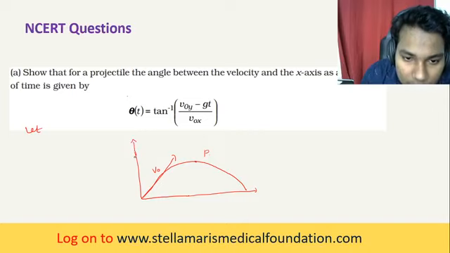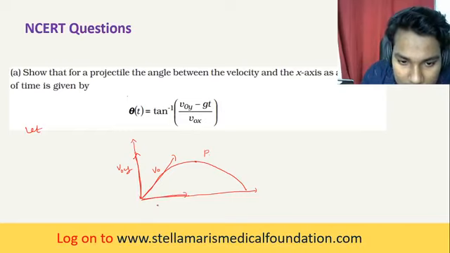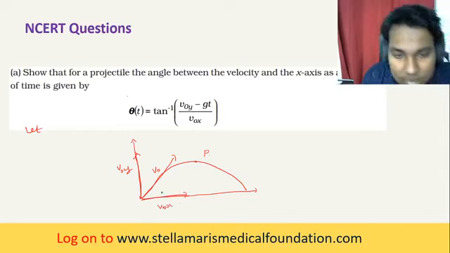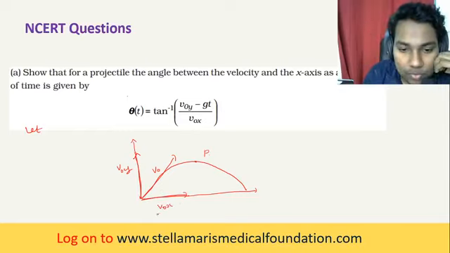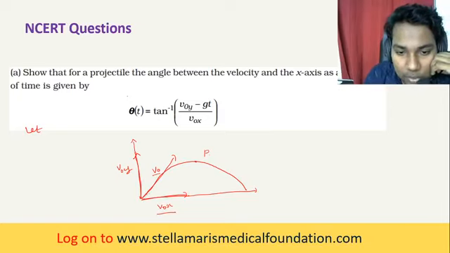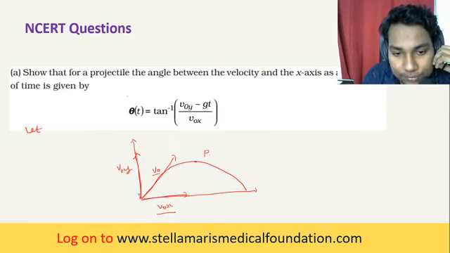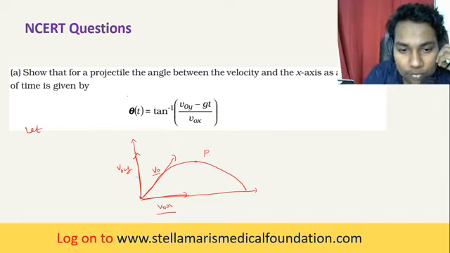Okay, so the components of velocity, let's say this is v naught y, and the horizontal component is v naught x. So v naught x is the horizontal component of velocity v naught, and v naught y is the vertical component of velocity.